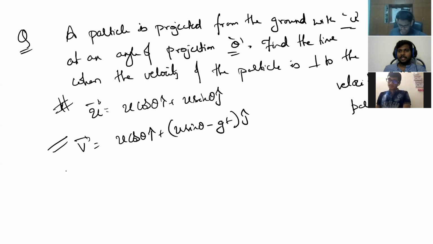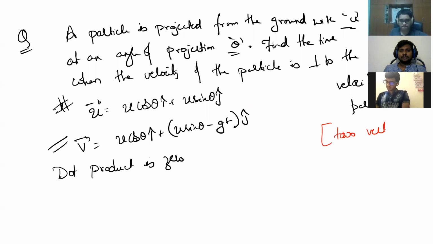You know, two vectors are perpendicular when their dot product is 0. You remember this point? Kaushik, mathematics you studied? In physics also this point is an important point. Two vectors are perpendicular if the dot product is 0. That means I can make the dot product of both of them to be 0.